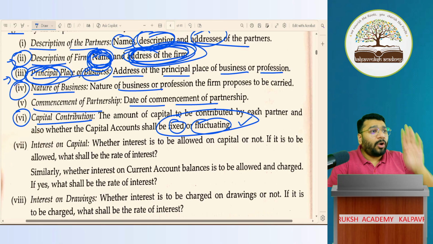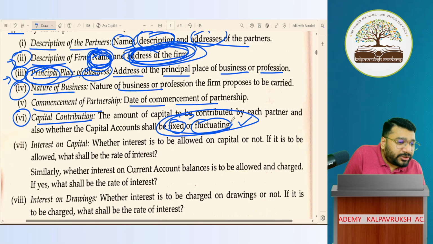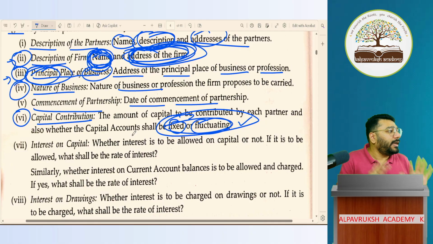Without this, you cannot survive in the partnership topic. In every question, this will come into picture, so this is very, very important. In the proper class, I'll take it properly, not in today's session. Can I continue further? Yes.